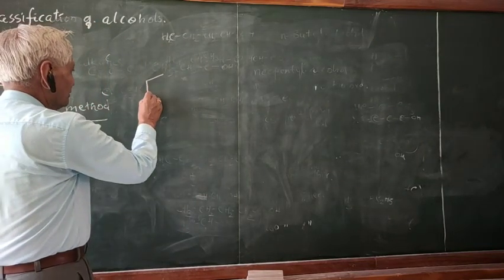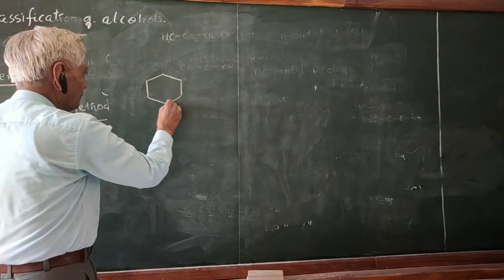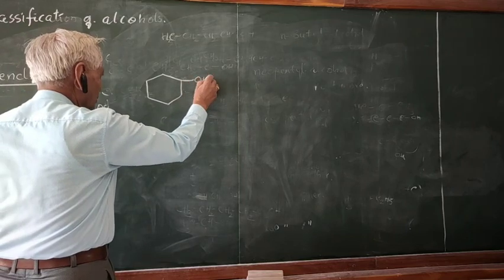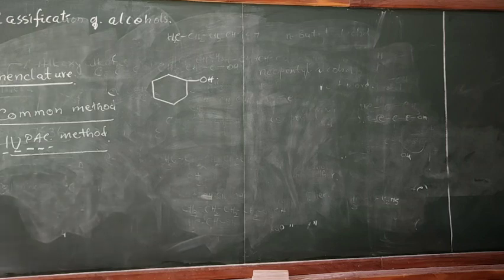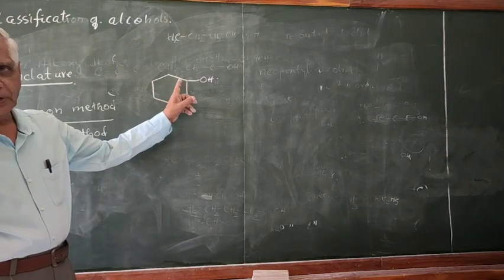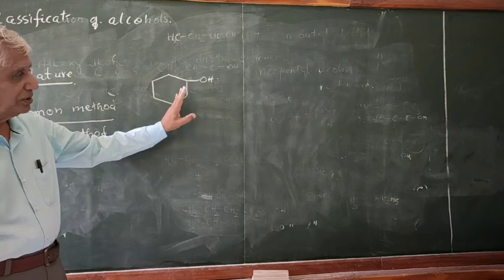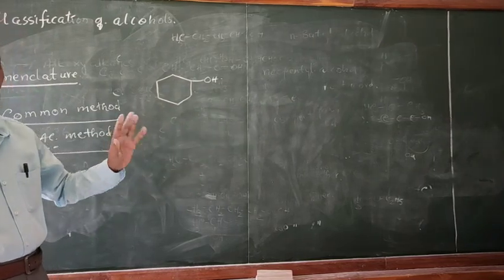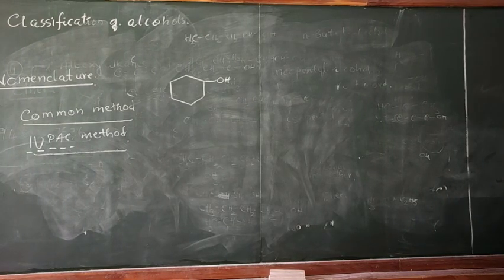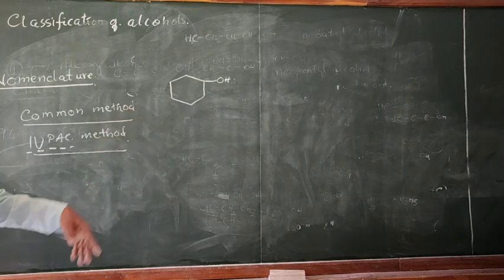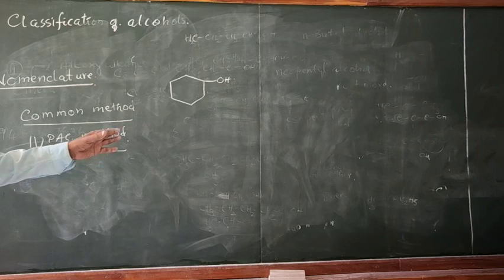What is this? Is it alcohol or phenol? It is alcohol because the OH group is connected to sp3 carbon only. And what is the name of this compound? Again, it has got two words. One is the alkyl group, the other is alcohol. Now this alkyl group is a cyclic alkyl group.